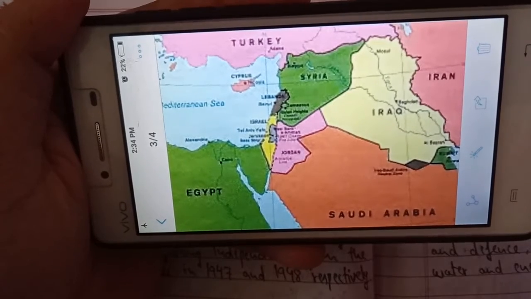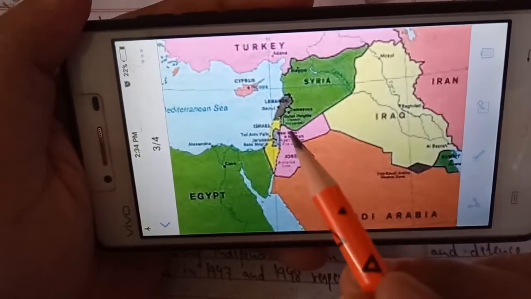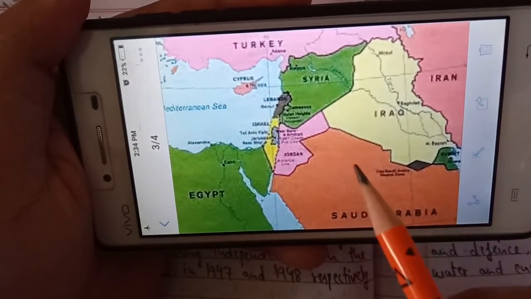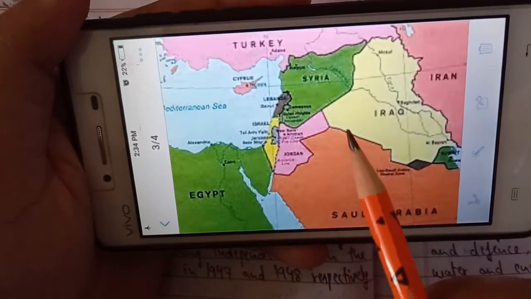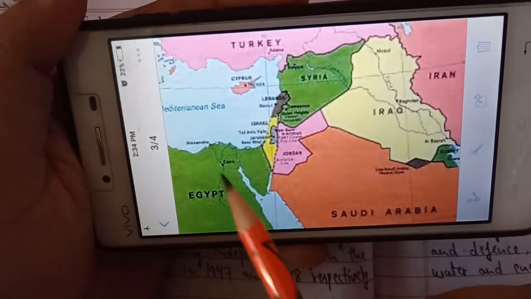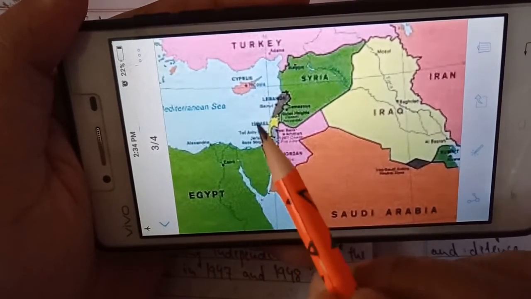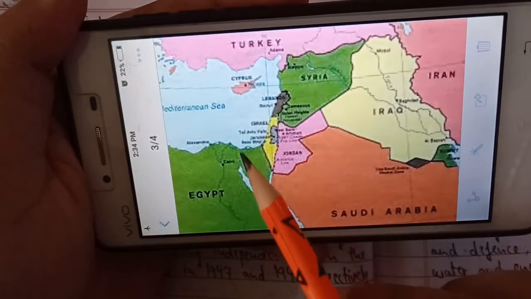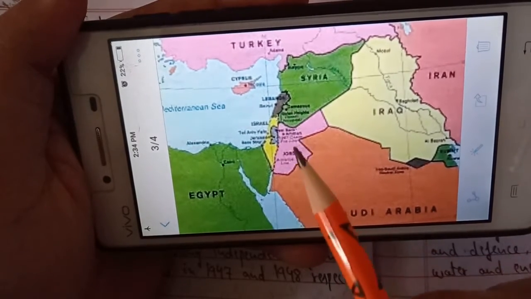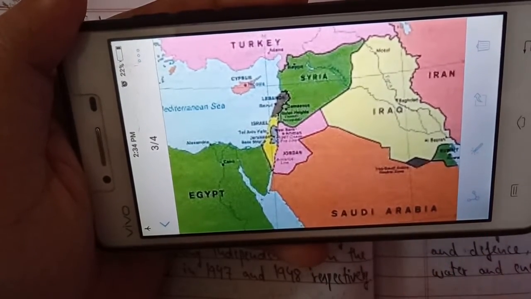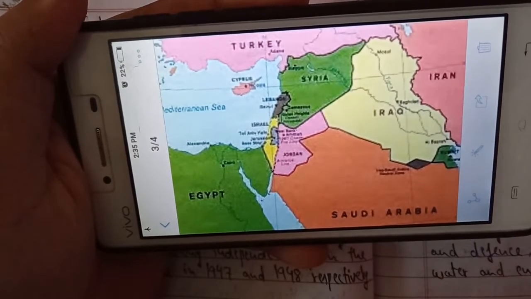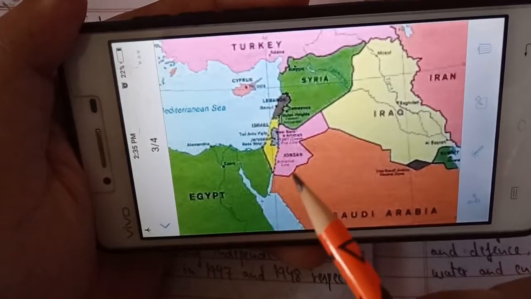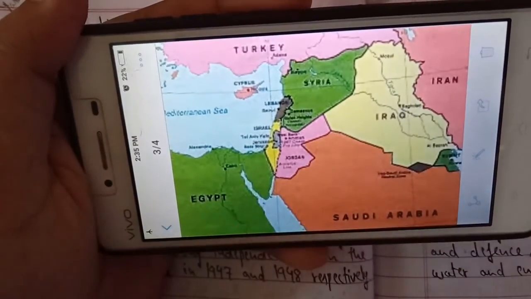If you talk about the political reasons, Israel is in West Asia. It is very close to Africa, on the border region of Africa and West Asia. This is the country which is Jewish. All the other countries are Muslim or Arab countries, Muslim dominated. So this is the only non-Muslim country in this particular region.